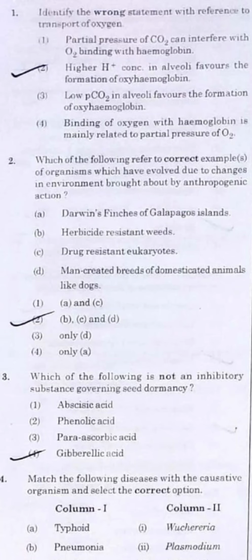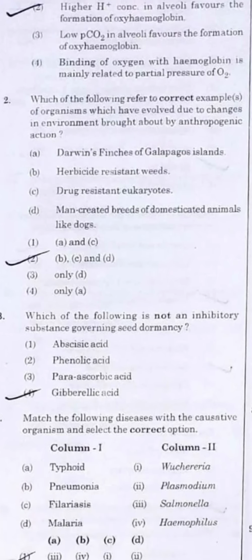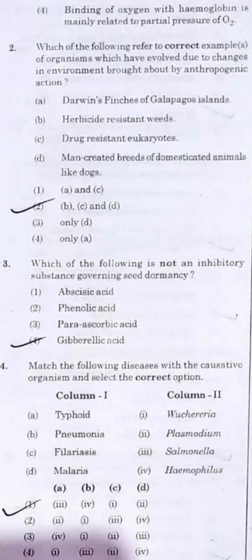Question number 4. We have to match the diseases with the causative organism and select the correct option. The causative agent of typhoid is none other than Salmonella typhi. Pneumonia is Haemophilus influenzae. Filariasis will be Wuchereria bancrofti. And the fourth and last one, malaria, is Plasmodium vivax. So option number 1 is correct.